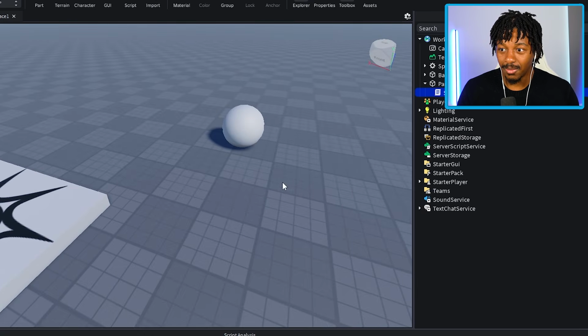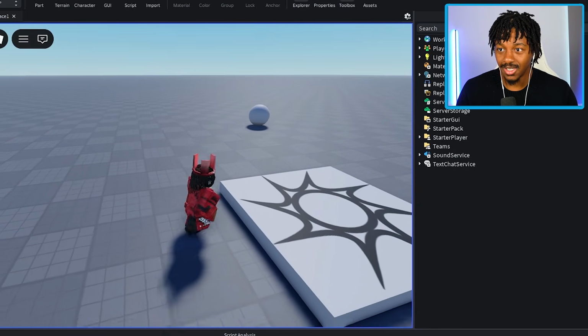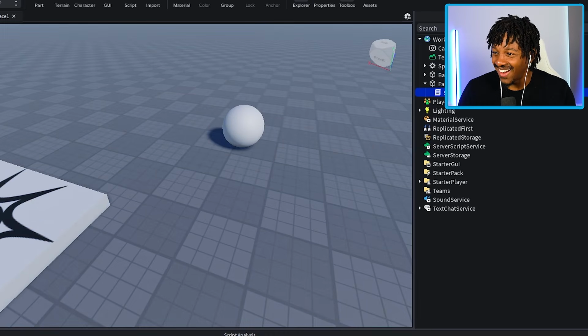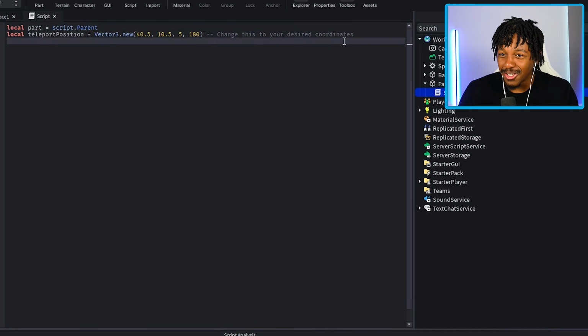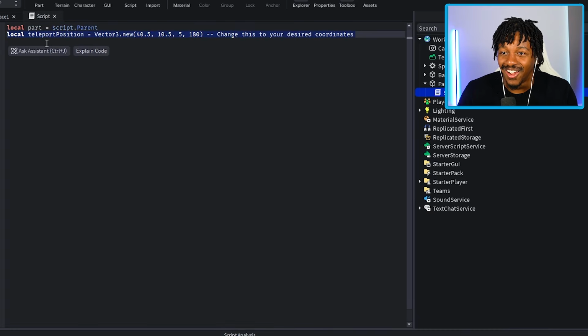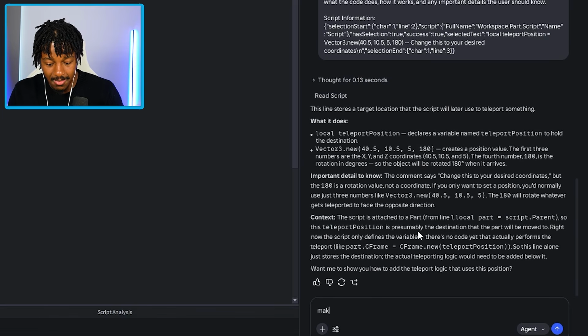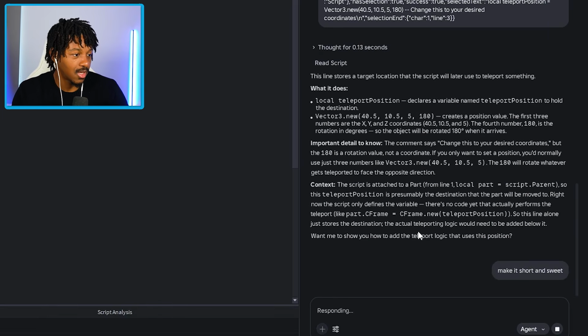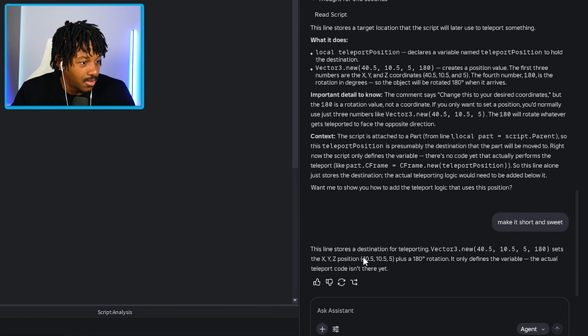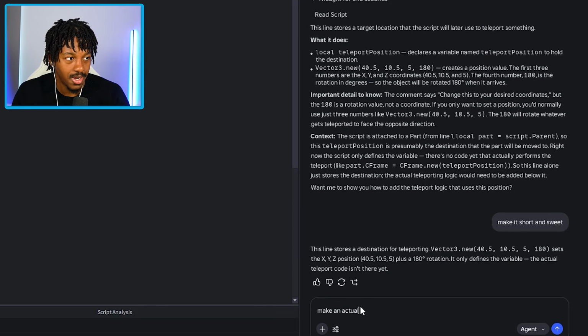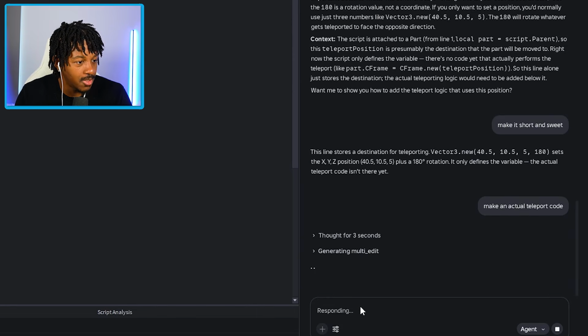All right, the ball's right here, though. Let's see. We did absolutely nothing. I don't even know what this means. Explain the code. What did I just do? Make it short and sweet, I'm tired of reading all these long lines of stuff. The line stores a destination for teleporting. Wait, the actual teleport code isn't there. Make an actual one. Can I actually use this AI right here? Wait, is it actually doing this for me?